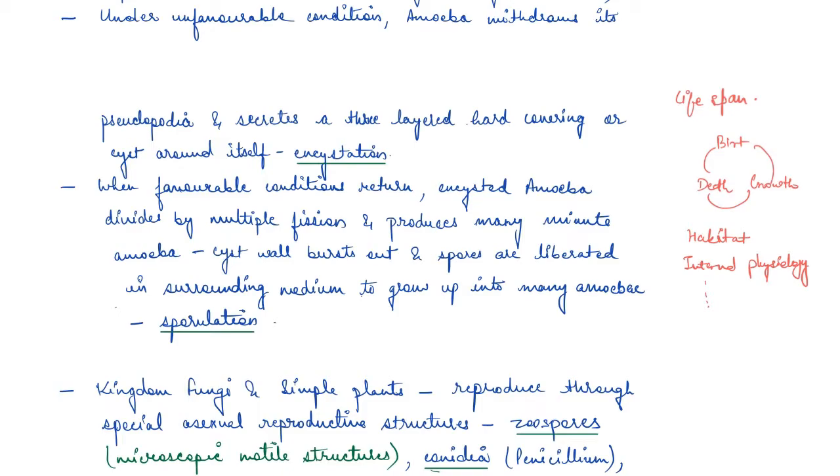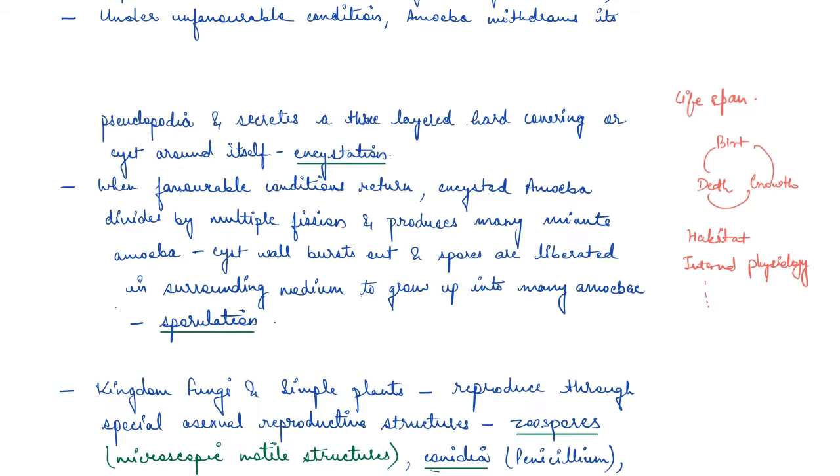That is why we say that a lot of microorganisms live under harsh conditions in the form of cyst, and as soon as they get a favorable condition, they become active and produce many organisms, and they spread out as spores.